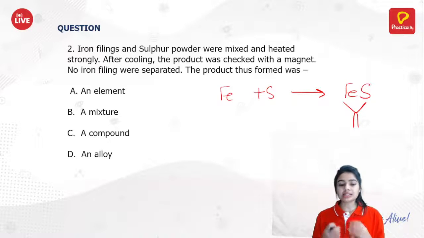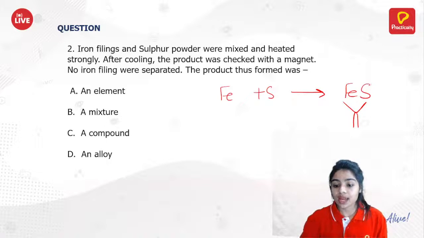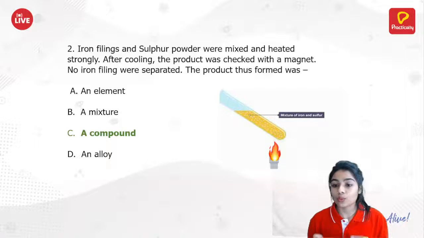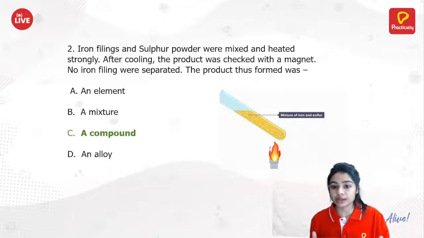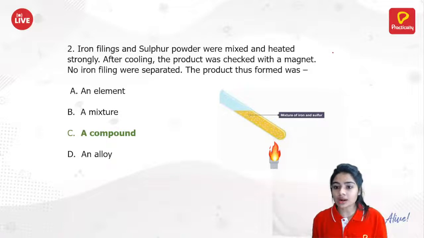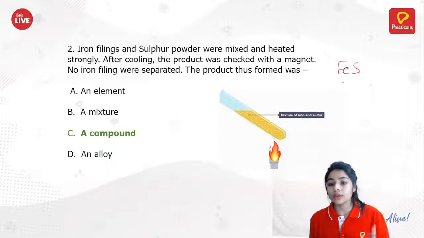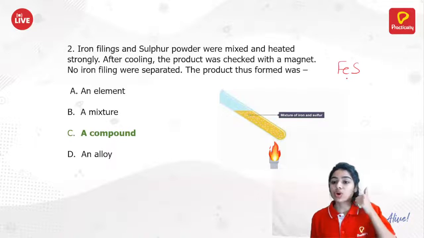Okay, so Nishan is saying option C, it is a compound. That's correct. Why a compound? Because we know the definition of a compound: a compound does not show the constant properties of its components, while a mixture does. Why are we not saying that FeS is a mixture? Why are we saying that it is a compound?